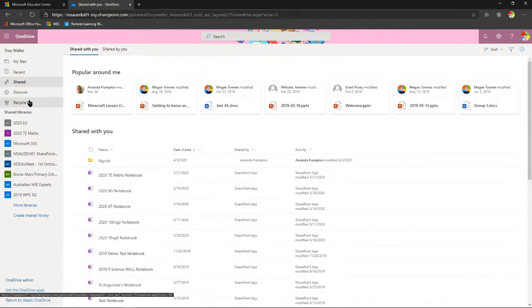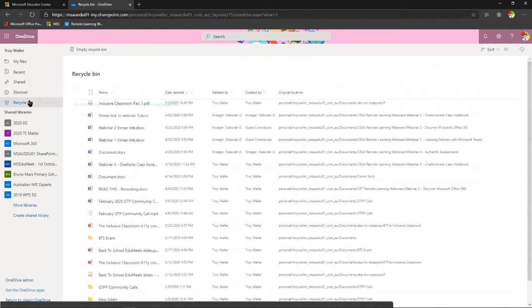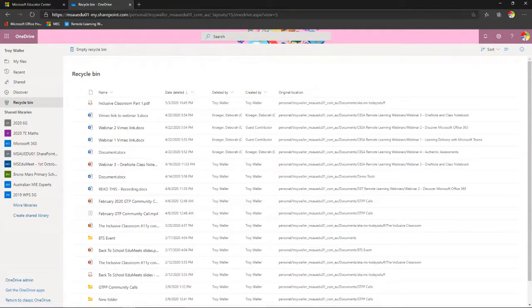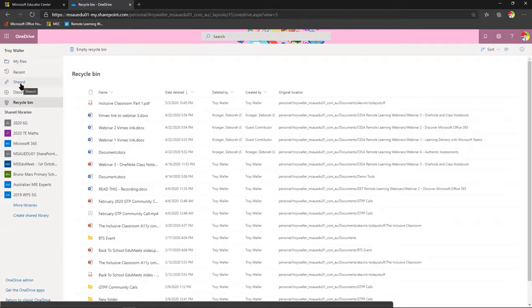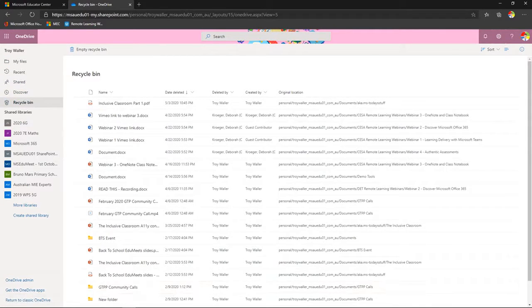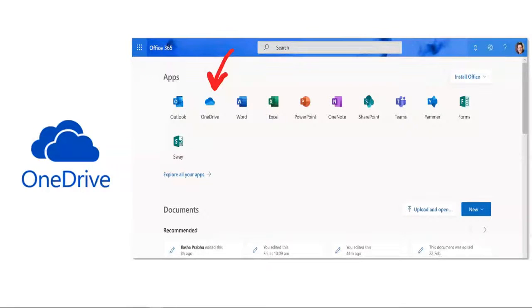The other thing that we've got is a recycle bin. So even if you delete it off your local machine and you empty your recycle bin, there's still a copy in the cloud in the recycle bin up here. So you've got that extra level of protection if you accidentally or even on purpose delete files. All right, so my files, shared, and recycle bin. And remember that version history. It can be a lifesaver more often than not. All right, let's keep moving.